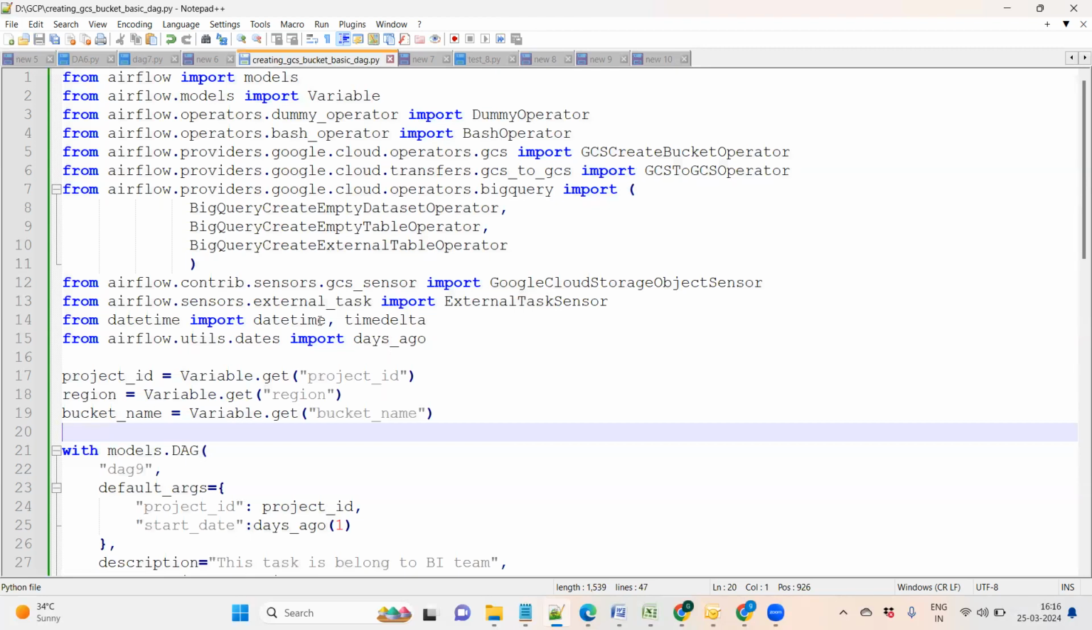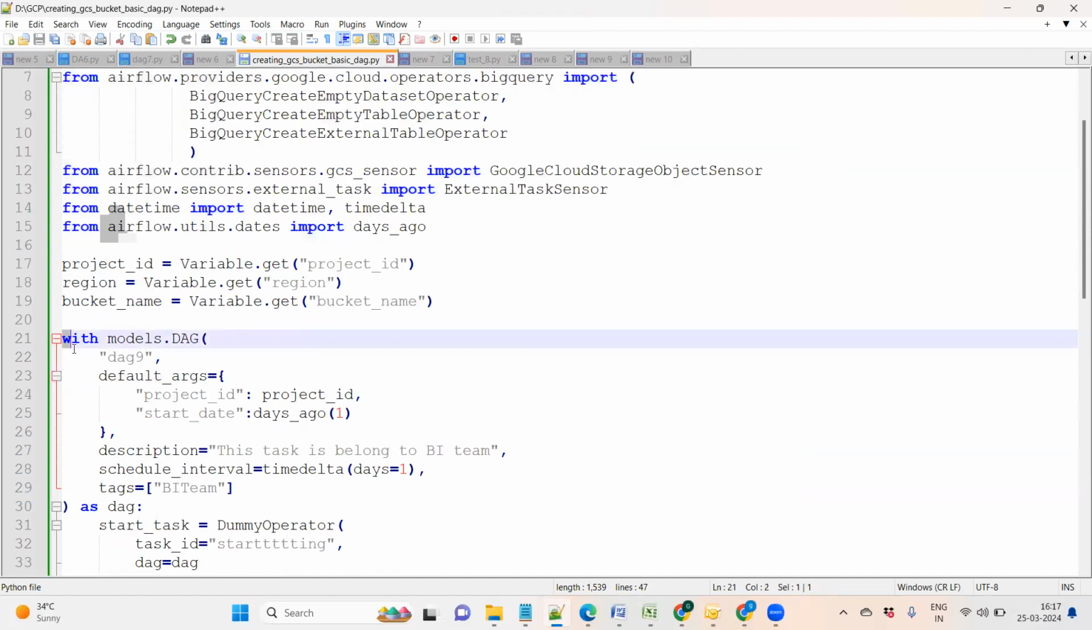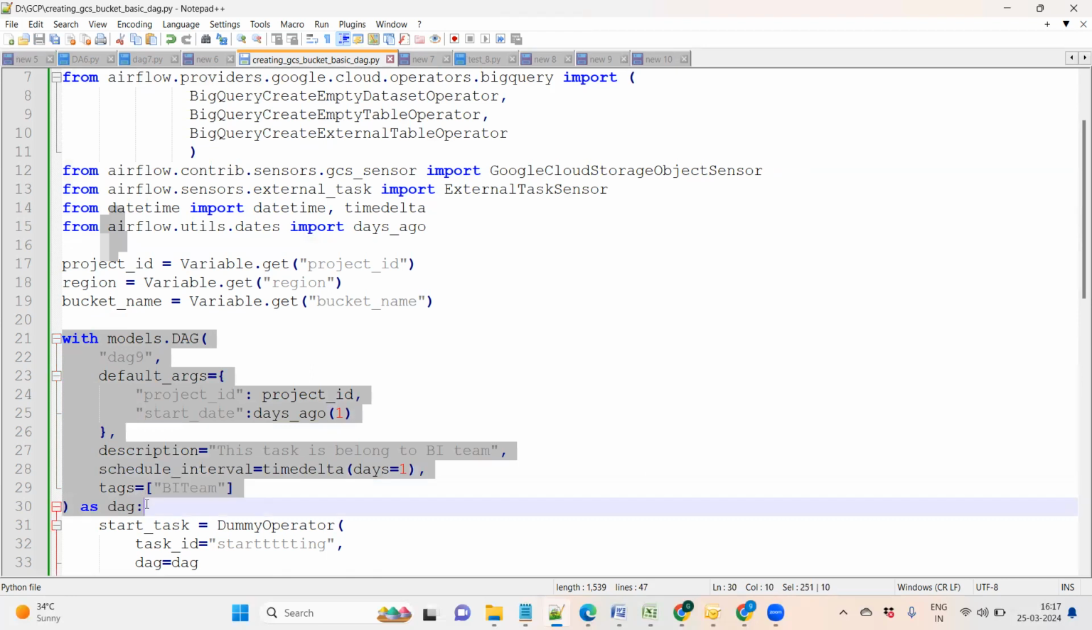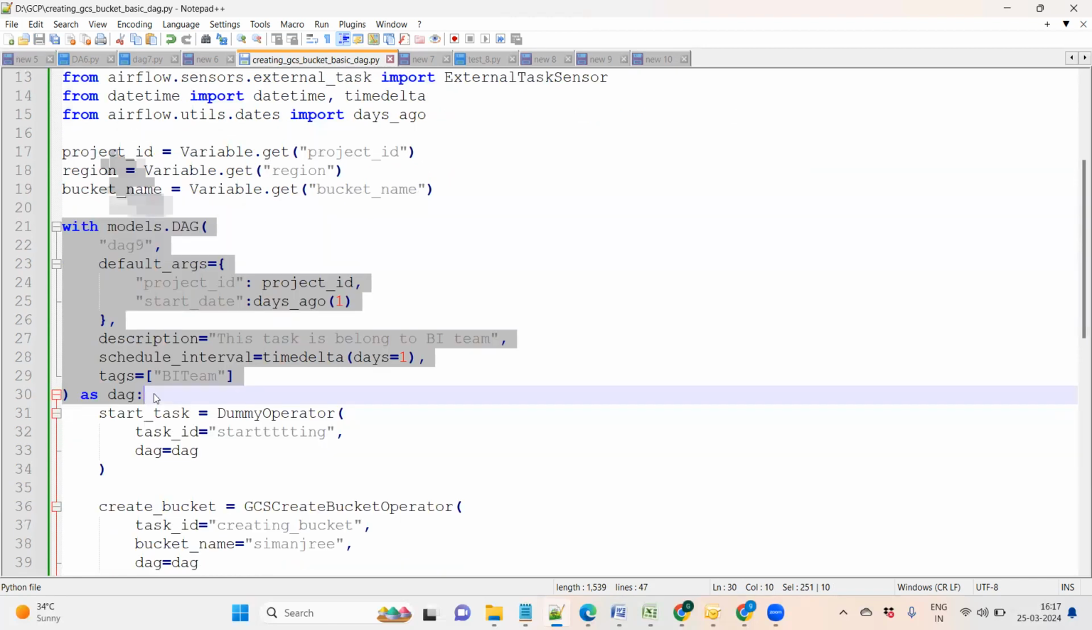So in a similar way, first is importing all the libraries. Second, we are creating the object. The object is always created with the help of with, and after that it is models.DAG, ending with the DAG. So this is the second part. Simply learn it like this: first we import the libraries, second we define the object. The object is always defined with the with clause, similar to how we define a CTE in a SQL query. You can remember that with is the clause for defining the DAG object.